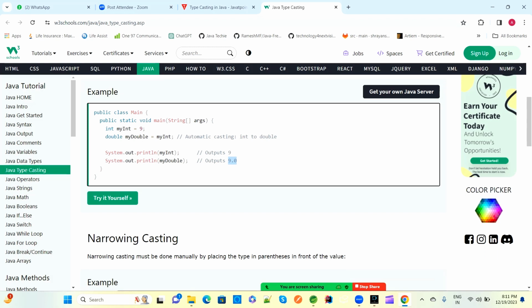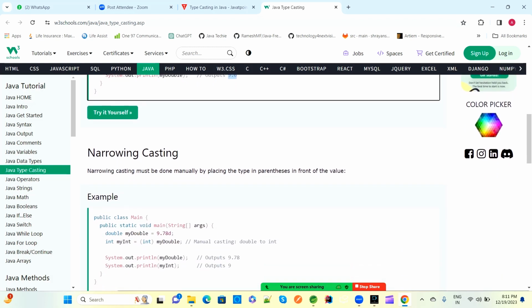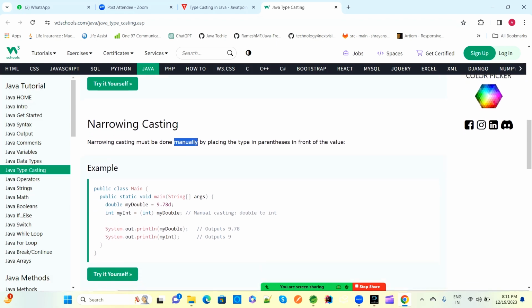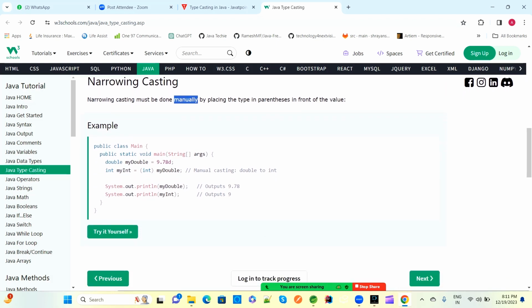If you go for narrowing, narrowing casting means you have to provide it manually. How will you provide it? In this example, in the class there is a main method. Inside that we have a double declaration, 9.78d. This is double type, and one is my integer type. We need to assign this double value to the integer value. So my int is there, and inside that we assign my double value.